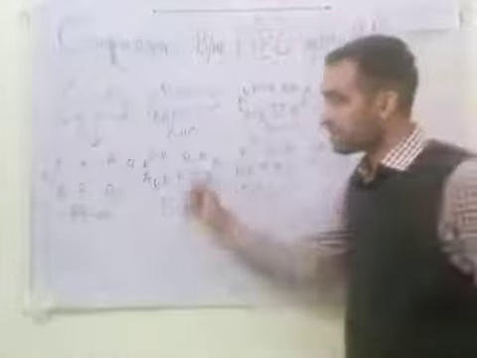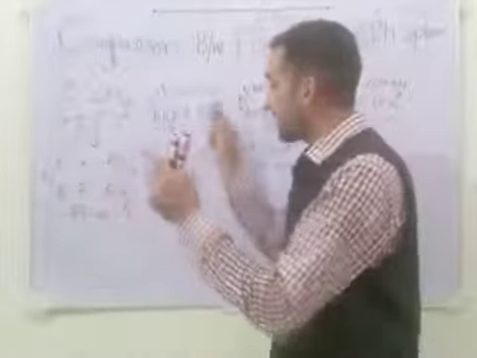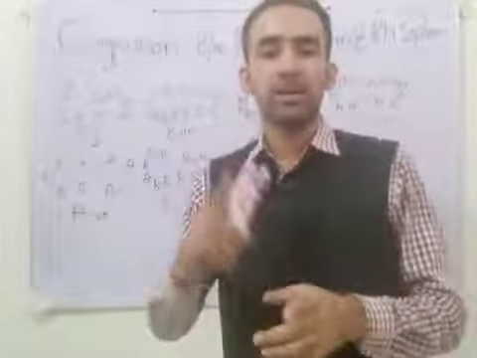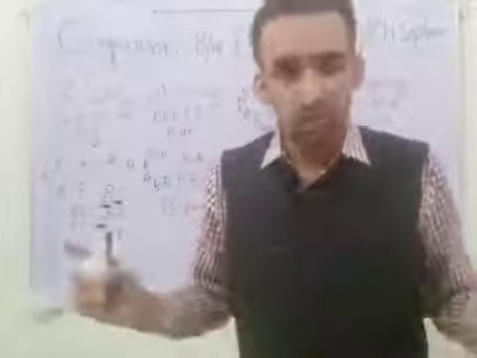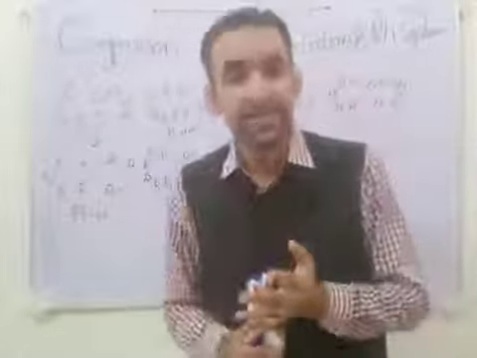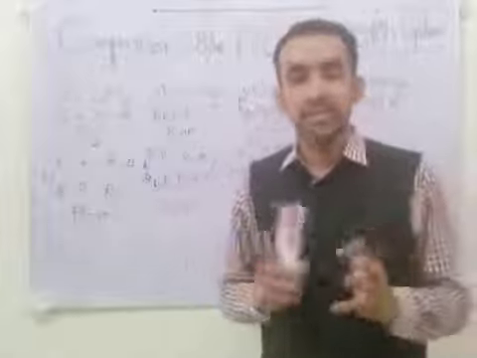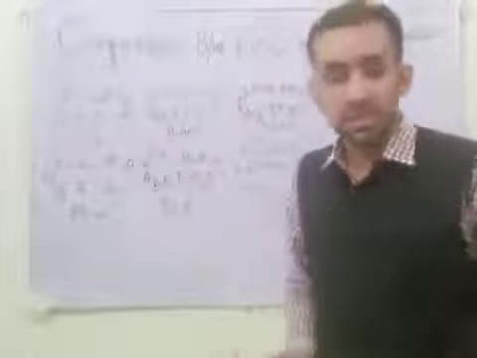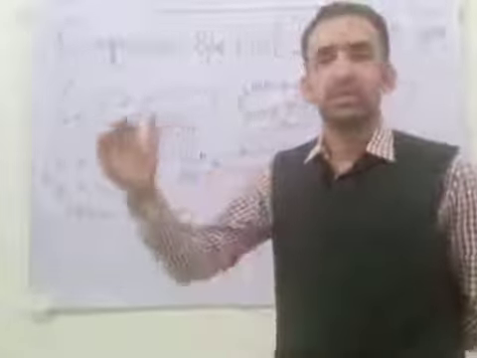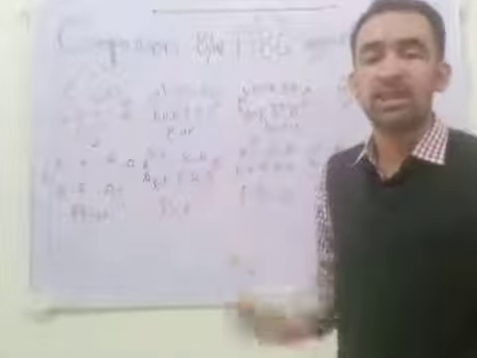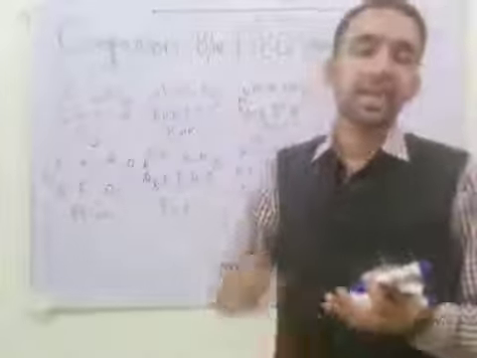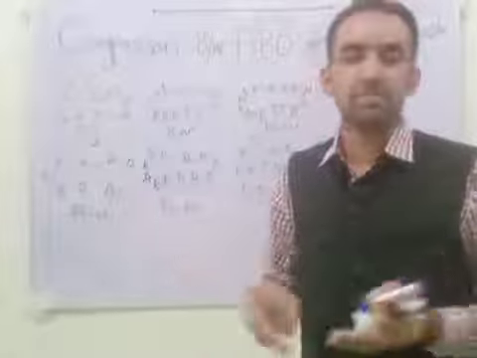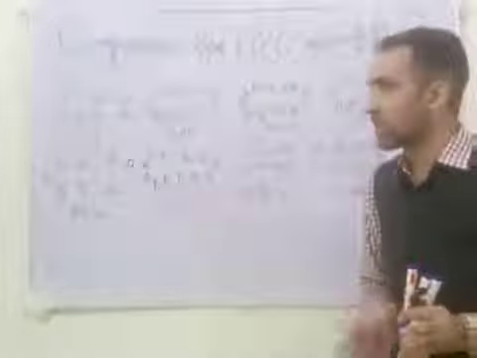Then for the classification of D antigen: if D antigen is present on the red blood cells, we call them RH positive. If there is no RH antigen, we call them RH negative. If there is only a little D antigen present, we call them weak D. If D antigen is present but less in quantity and some of it is dysfunctional, we call them partial D. If there is neither D, neither C small or capital, nor E capital or small, we call them null blood group.